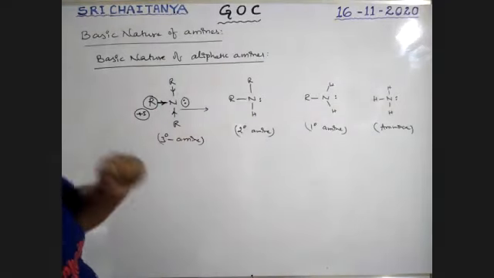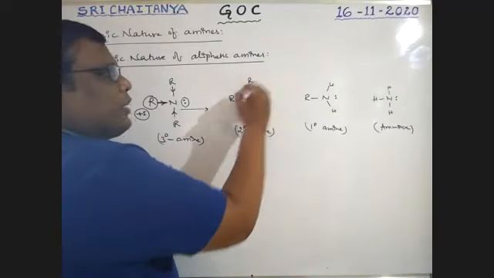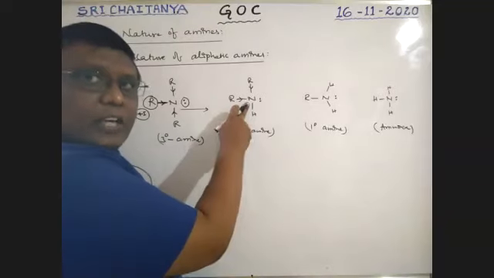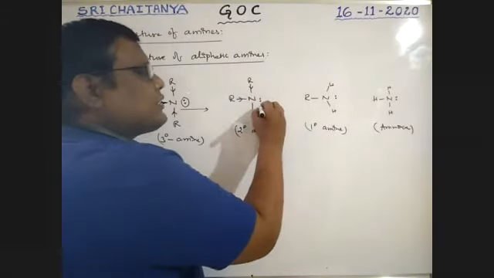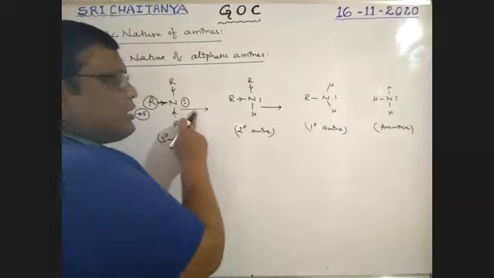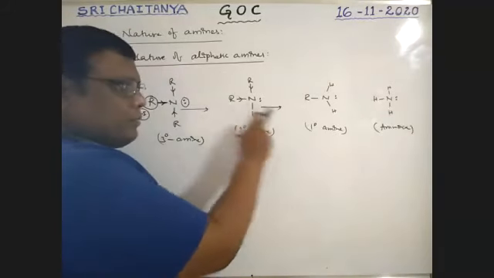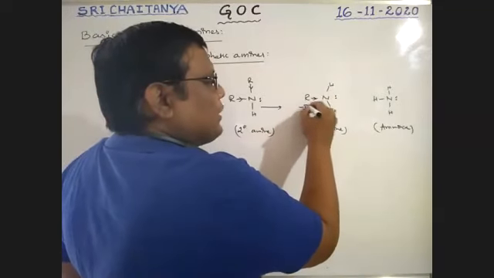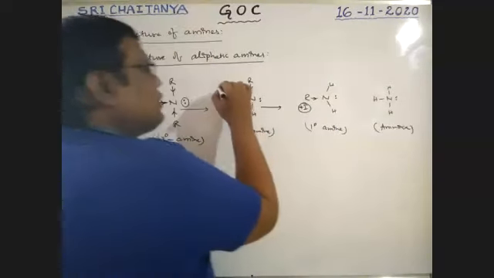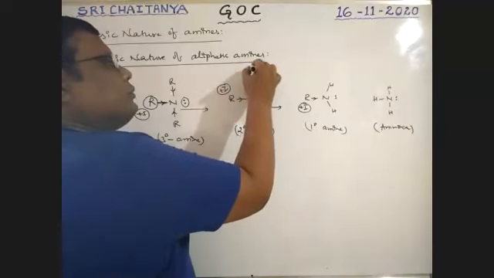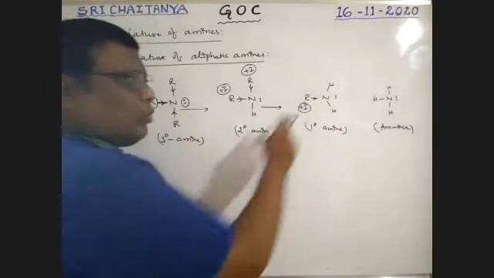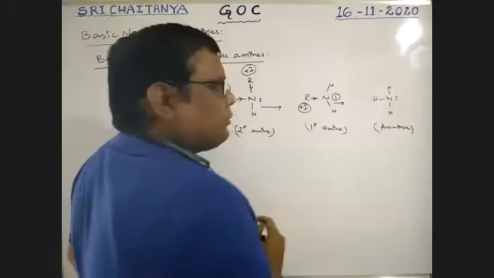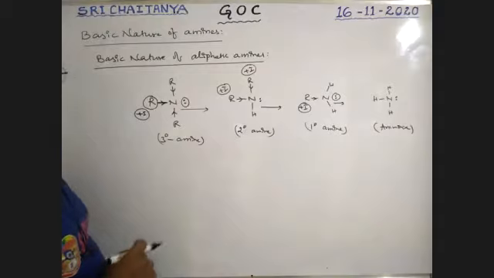Now what happened here? Here only two alkyl groups are attached, boys. That means when compared to here, electron density on nitrogen is less. Therefore, less repulsions are there. Something is donated, not this much, really, but some donation is there. Here only one alkyl group is there. It is also a plus I group, so only one plus I group. That means it is donated, but not too much. Electron density is less.